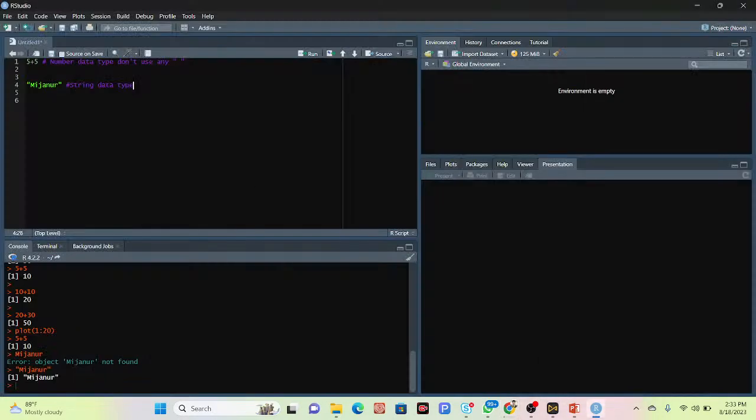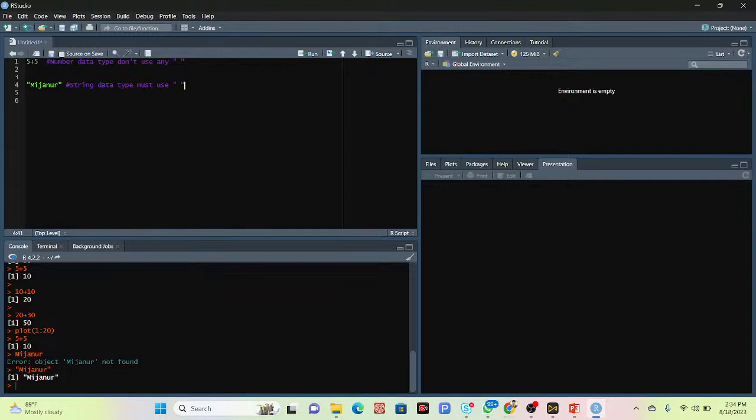Okay, so now you can see it's a string data type. When you want to print a string data type, we must use quotation marks, otherwise it does not work. You can also see the hash symbol. After the hash symbol, I put the comment. A comment is just a description about the result.